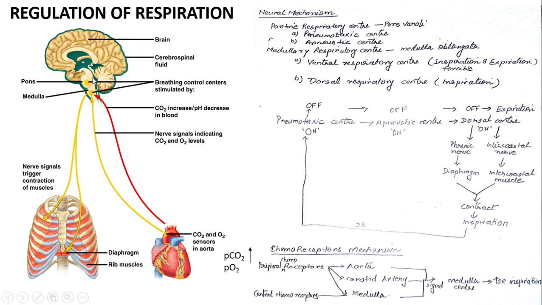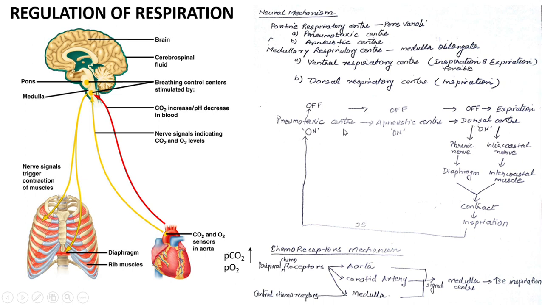The respiratory center in the medulla oblongata has two centers: the ventral respiratory center, which is responsible for forcible inspiration and expiration, whereas the dorsal respiratory center is concerned with the initiation of inspiration. Now let us see how this mechanism works.